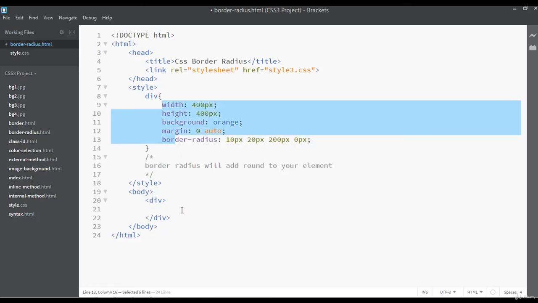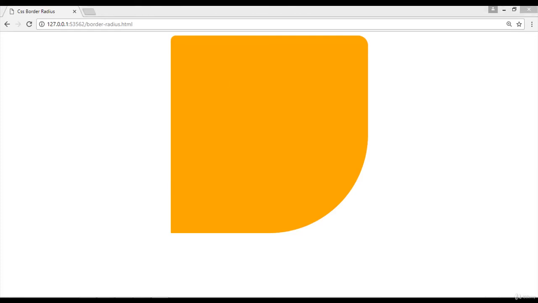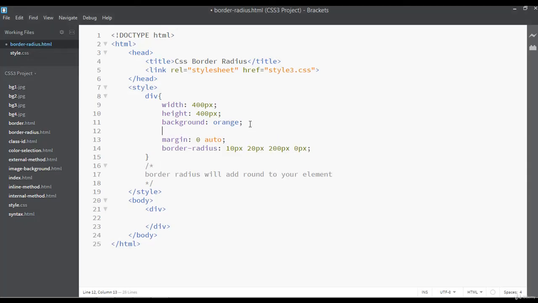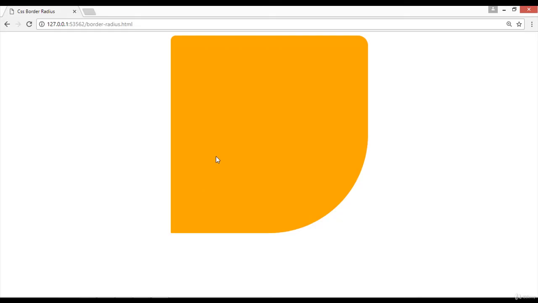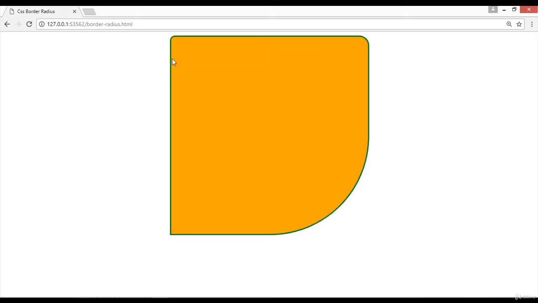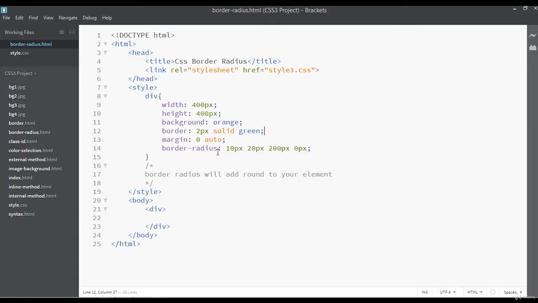So what is your task? You can apply a div just like this here. You can give a width and height, a background, then you can apply a simple border for this, and border radius. Let's apply a simple border. You can say 2 pixels, solid green. You can do all this just like this. You can create a shape like this by using different ways of border radius that we have used